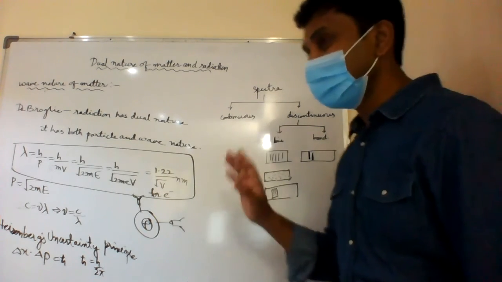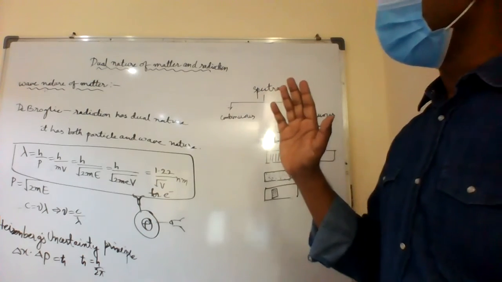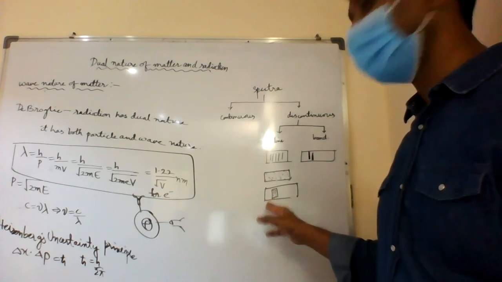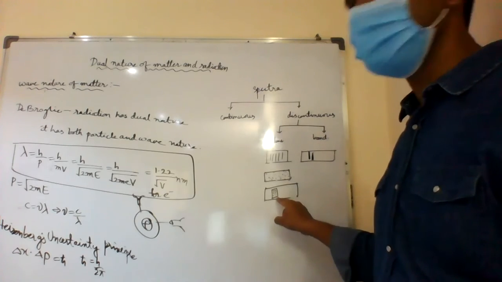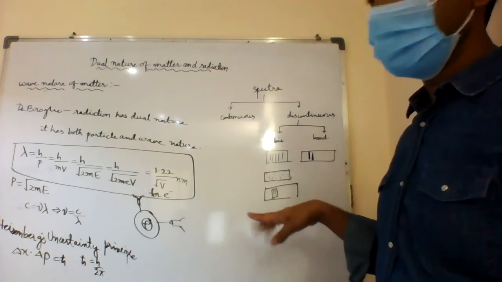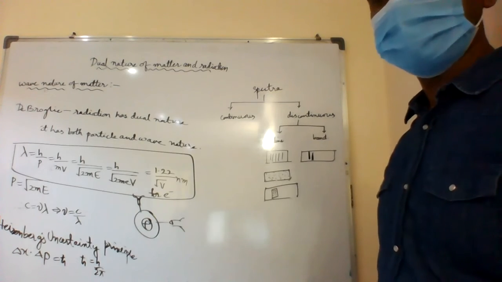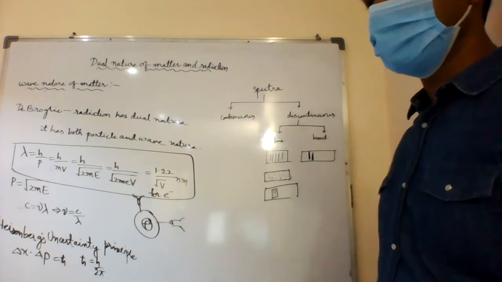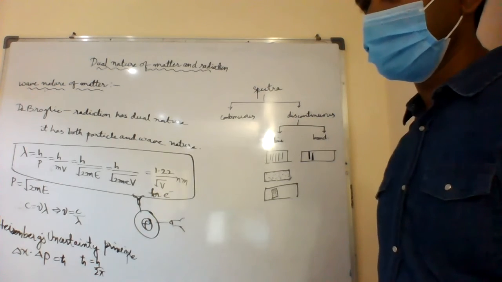That means radiation is having dual nature. It has particle nature as well as wave nature. Who proved this? Davisson and Germer, along with de Broglie, proved this experimentally. Understood now? So this was a very great achievement in the sciences, in physics.